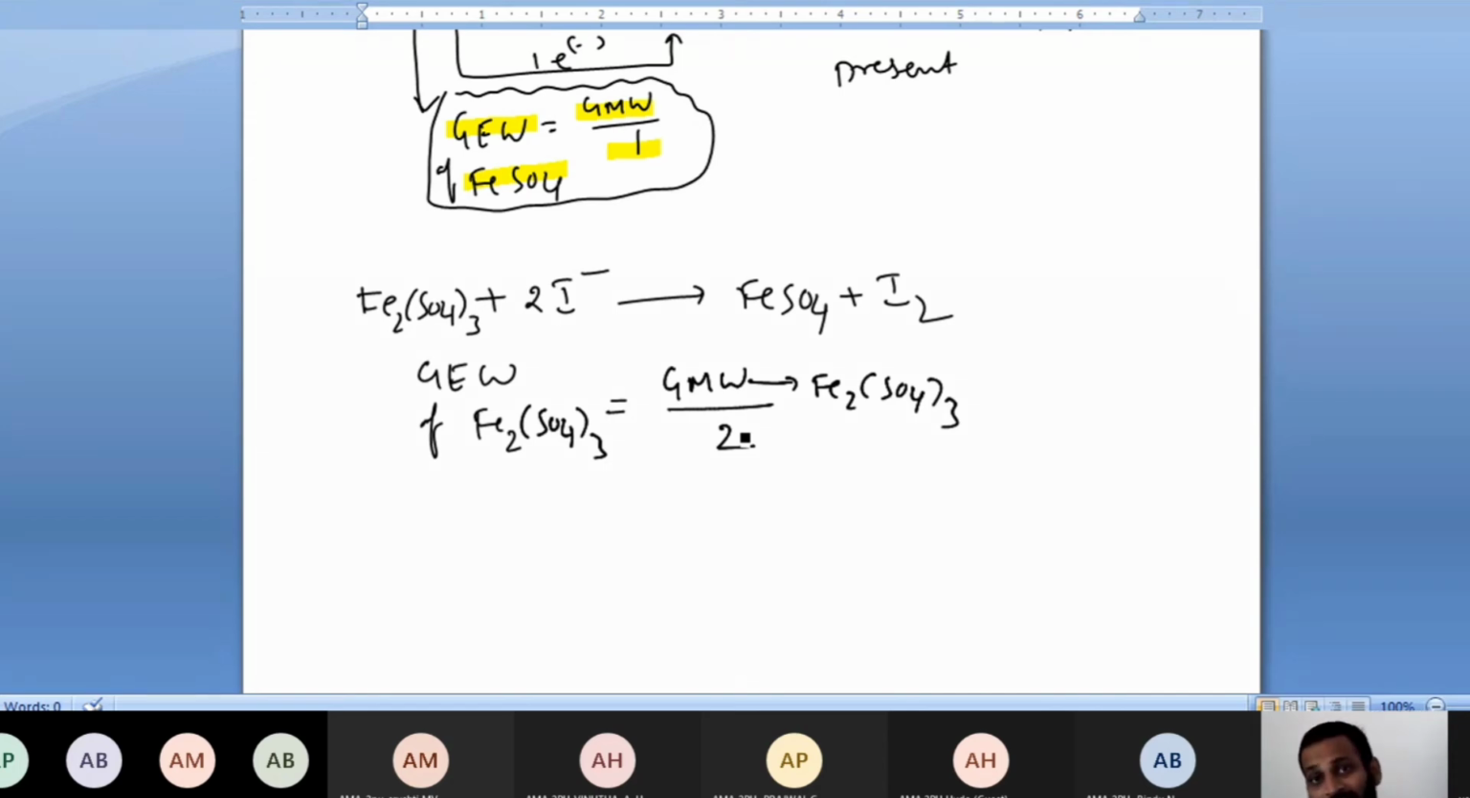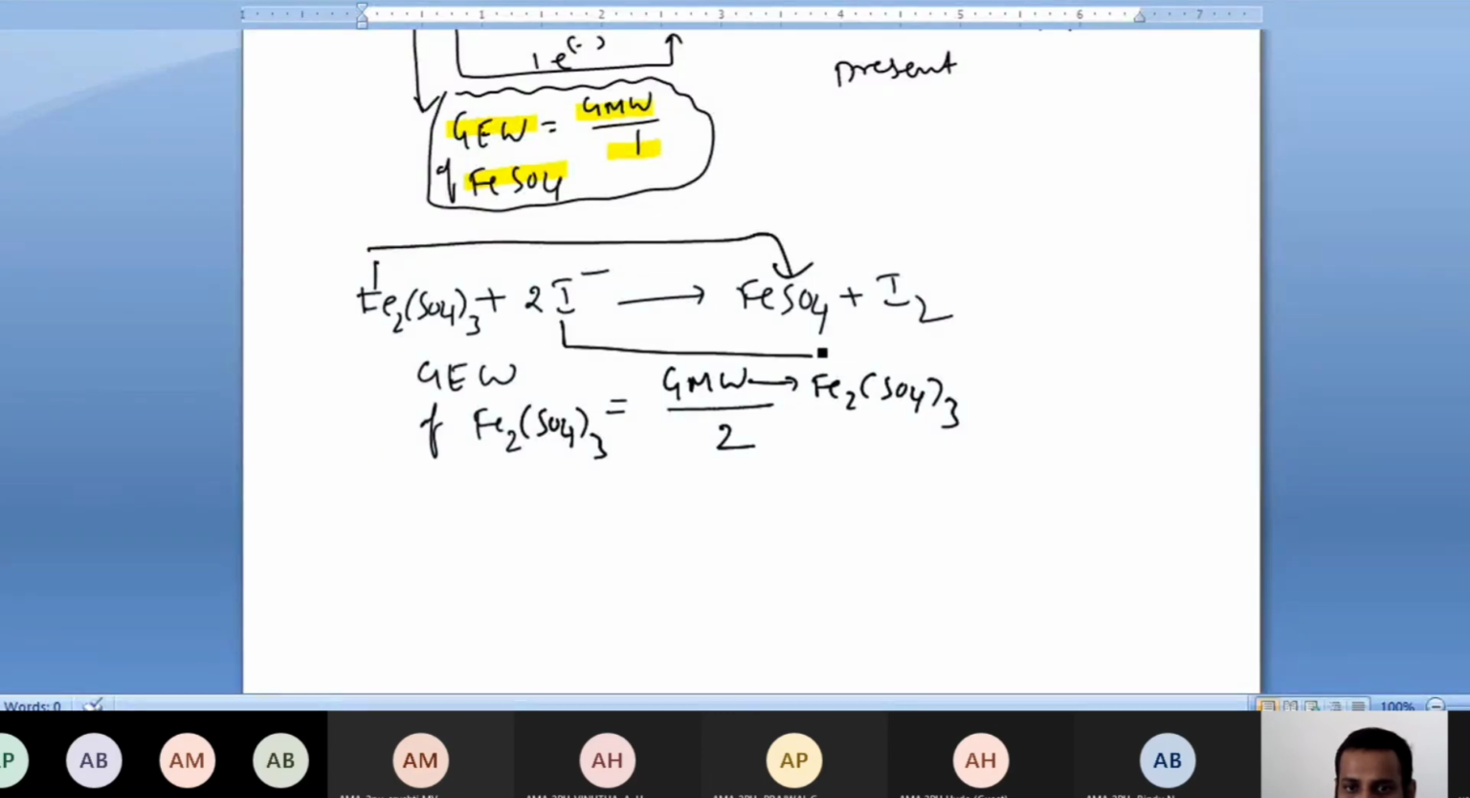The same applies for the reverse reaction if they give it: first FeSO4 plus I2 given. I'll write that also. Even for iodine you have to take 2 electron change. One iodine means -1 to 0, but 2 iodines are there, so you have to take valency factor 2 for iodine also. Very simple. In redox reactions, I told you, however many electrons change here, the same electrons will change here. So how many electrons change? 2 electrons lost, 2 electrons gained.